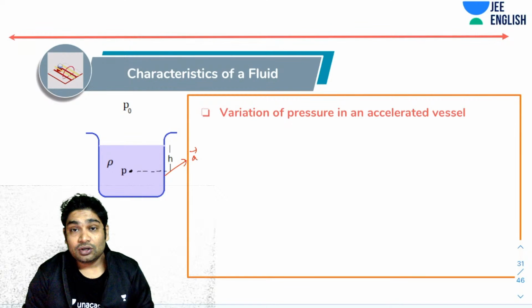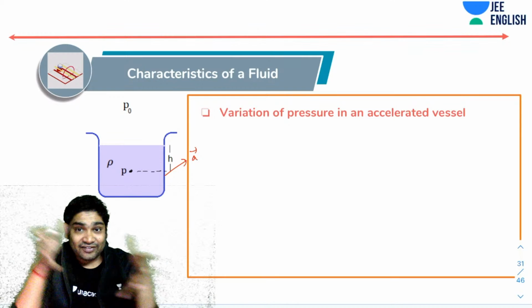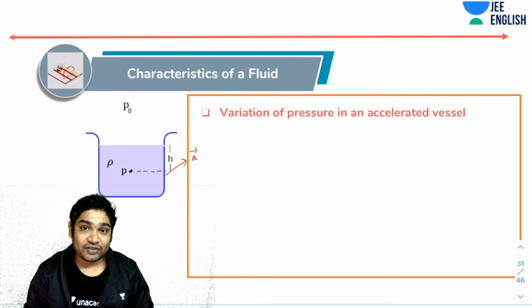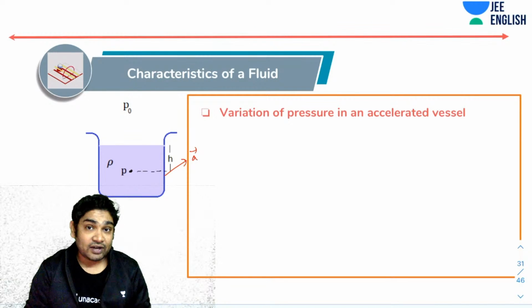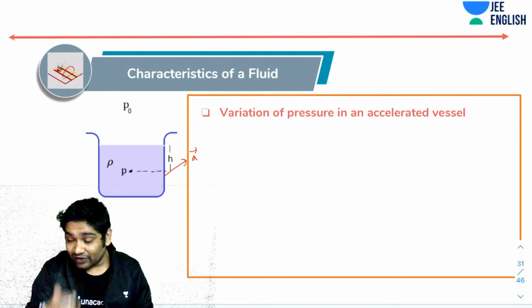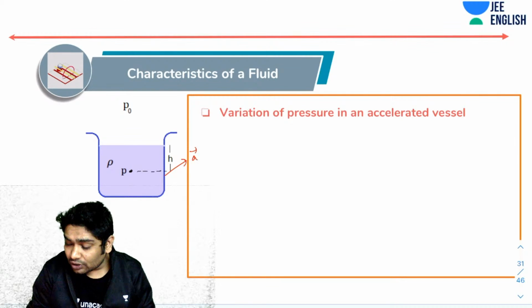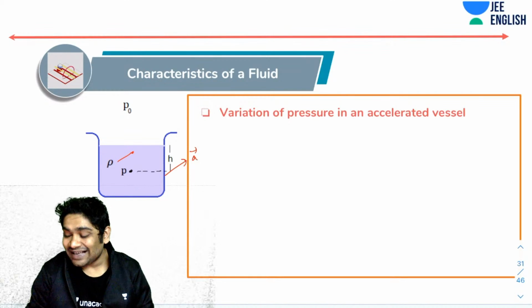So if this entire vessel was being accelerated with some acceleration a vector, when I move into the reference frame of the vessel, every molecule would feel a pseudo force. The molecule which has a mass of small m would be feeling a force m times a vector with a minus sign, and then it would be feeling m times g downward.